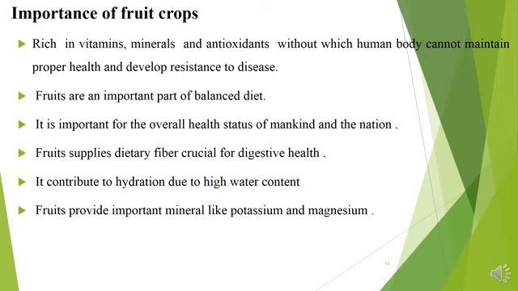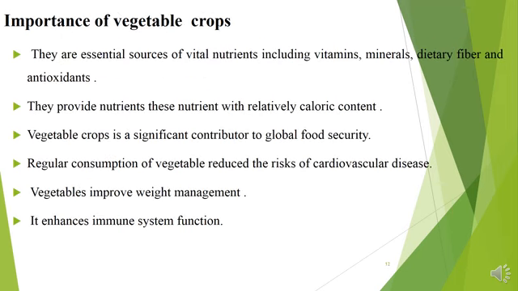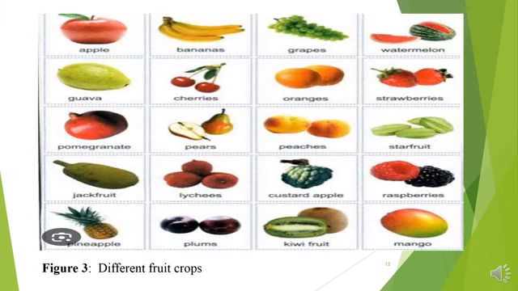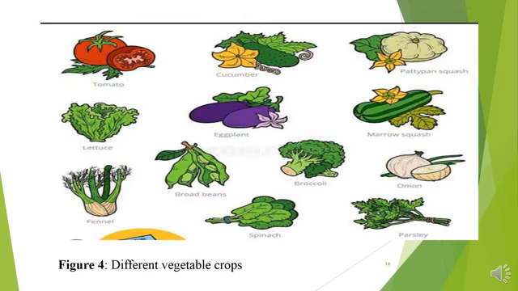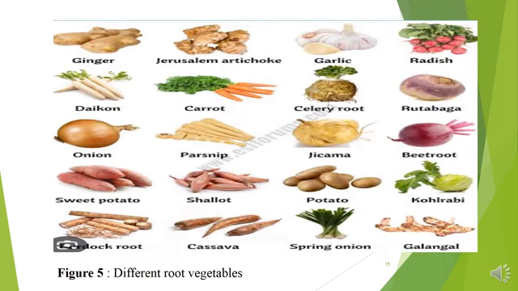The fruit crops are also very important to our body system. They help to balance our diet. They are important for our health status and mankind. They are a rich source of vitamins and minerals, and the vegetable crops provide vital nutrients, including vitamins and minerals. Look at figure 3, which shows different food crops, while figure 5 shows different root vegetable crops, such as the onion.